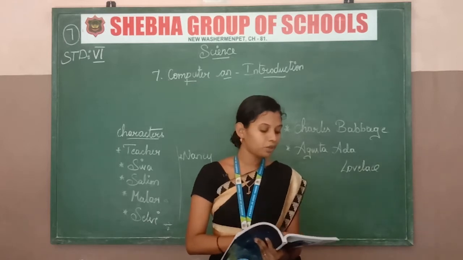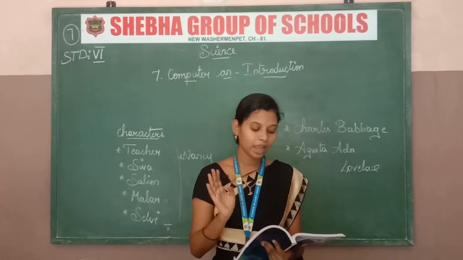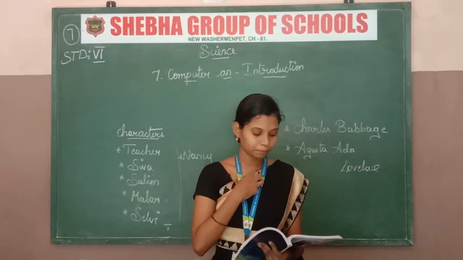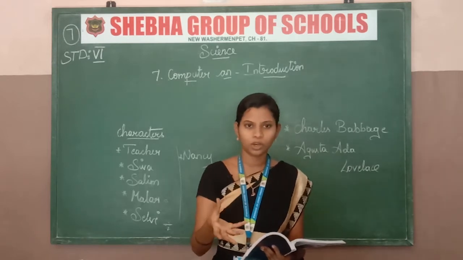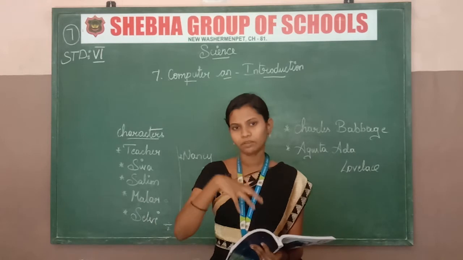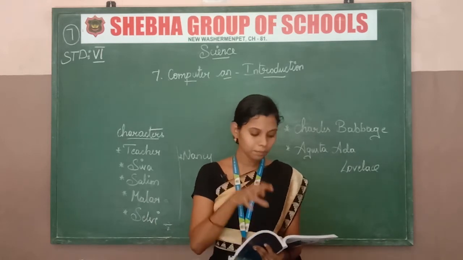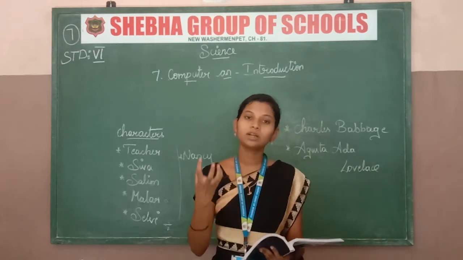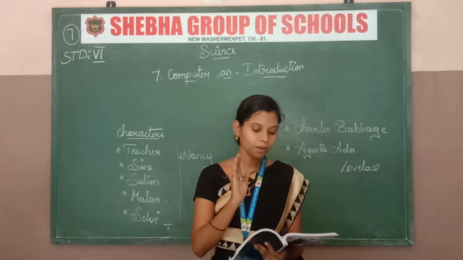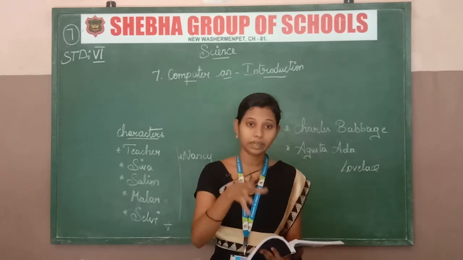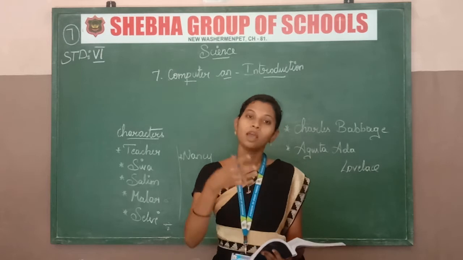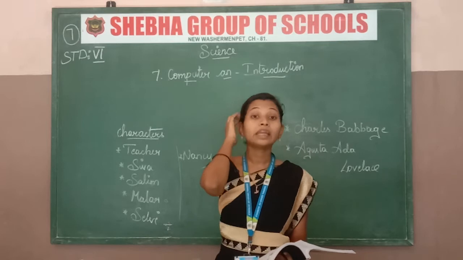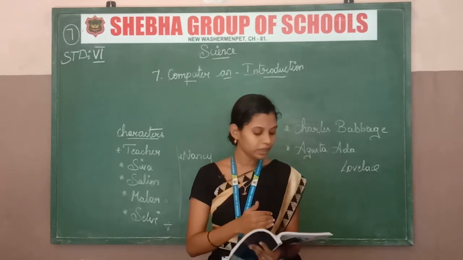Now see, a computer is an electronic device. A computer is an electronic device that processes data and information according to our needs. We use a computer because it is electronic. From the data and information, we collect some information. We can save the data and convert it into information. That is what he is saying.